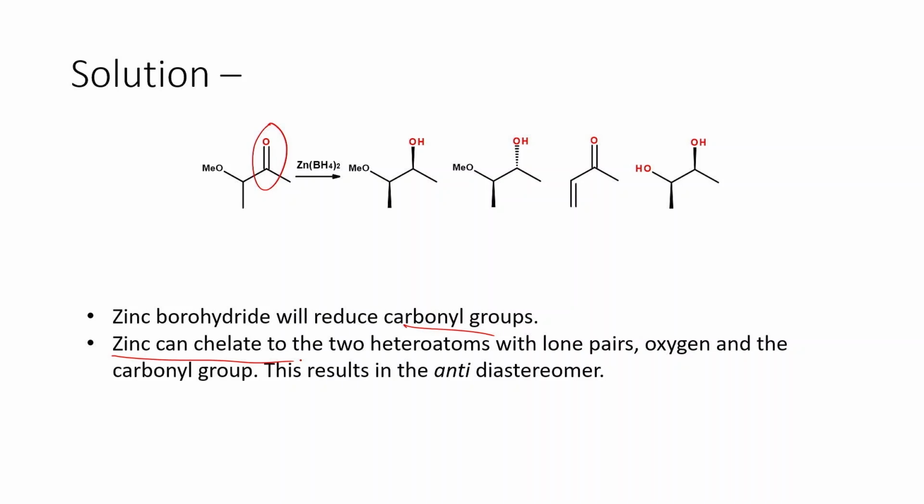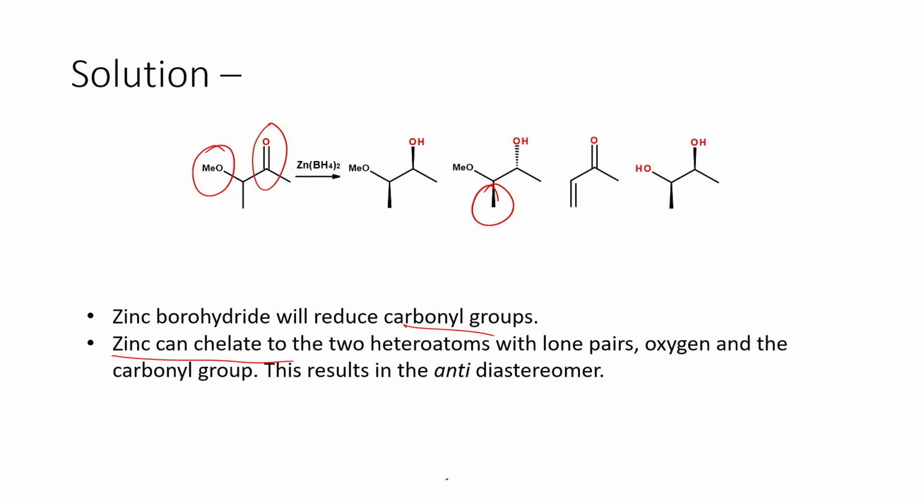But one caveat, one tricky thing here, is that zinc can actually chelate. So this is the major difference. The presence of this methoxy is what is tricky in this particular reaction, because if there is no methoxy, then it is a very easy, straightforward way of identifying the product that will be formed. But the moment the methoxy is given there, that is the extra trick. The question is actually leading you in the wrong direction, because mostly people won't look at the methoxy group while trying to answer this problem; they will simply look at the methyl group.